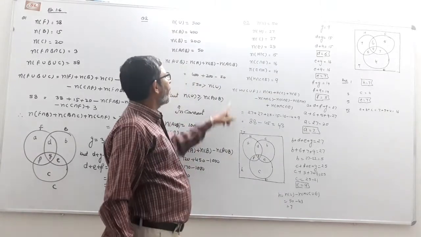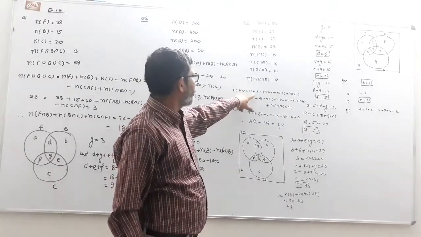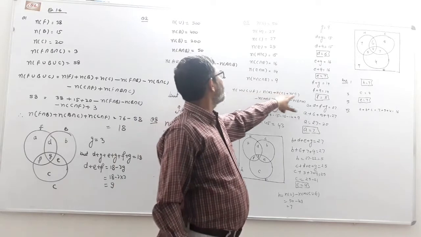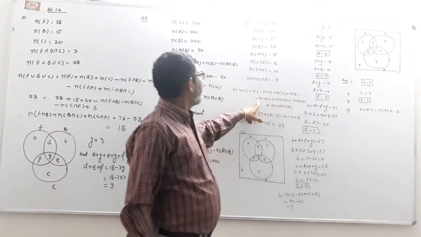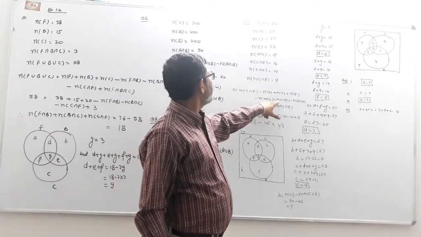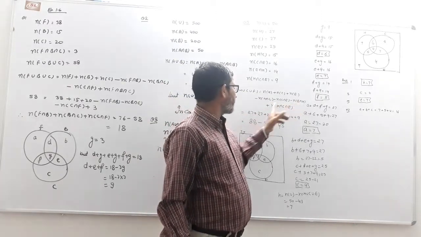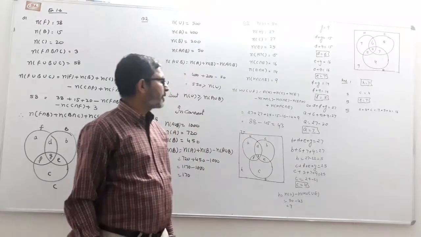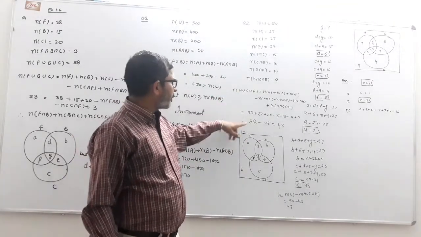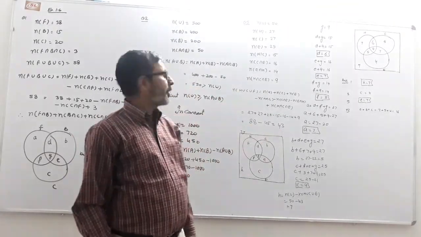So we know that n(H union C union E) equals n(H) plus n(C) plus n(E) minus n(H intersection C) minus n(C intersection E) minus n(E intersection H) plus n(H intersection C intersection E). Solve this, and we get 43.